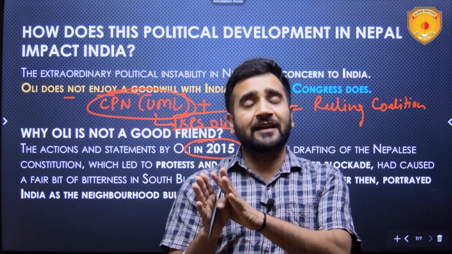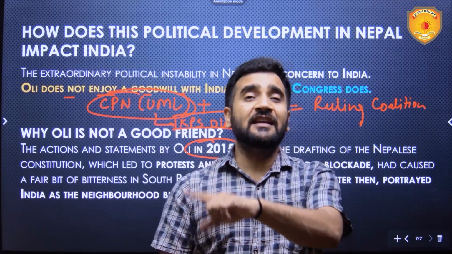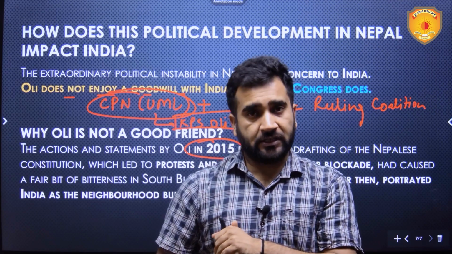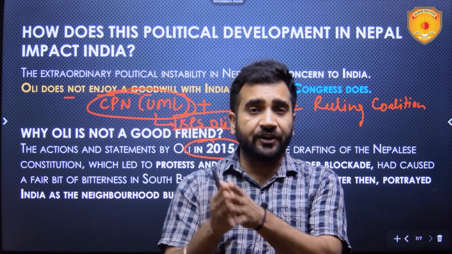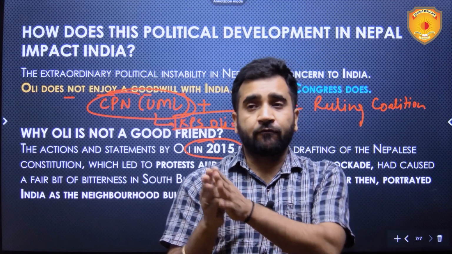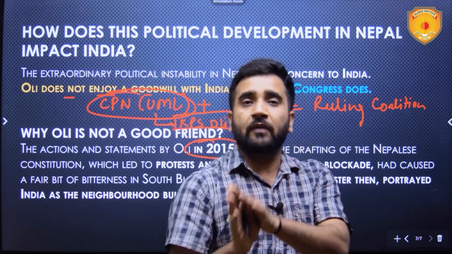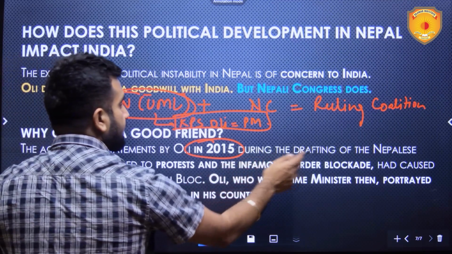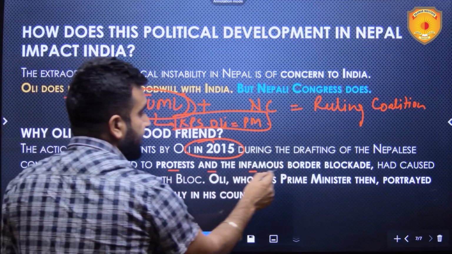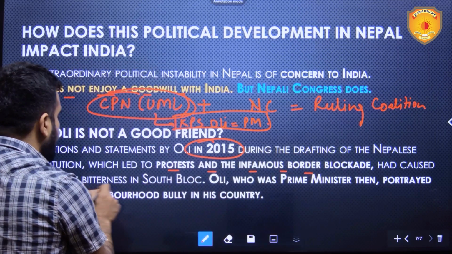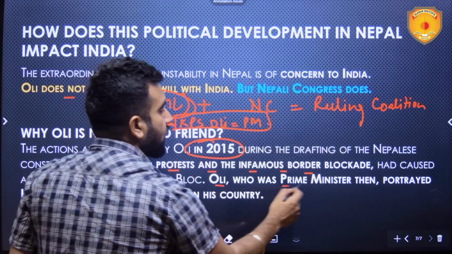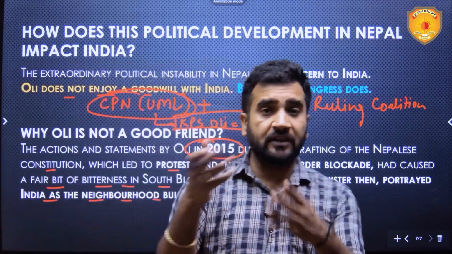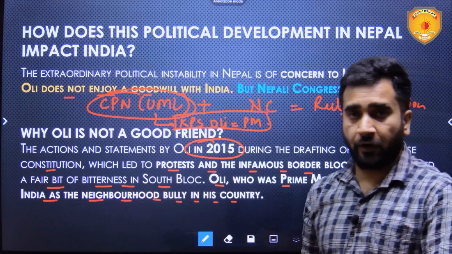But KP Sharma Oli at that time was quite vocal, and he said that India had instigated the Madhesyas to do these kinds of protests. He said that India also has vested interests in Nepal: if Madhesyas are in power, Indians will be comfortable. The drafting of the Nepalese constitution, which led to protests and the infamous border blockade, caused a fair bit of bitterness in South Bloc. Oli, who was prime minister then, portrayed India as the neighborhood bully in his country. So he portrayed all of this, the protests, the blockade and all, as being done by India.